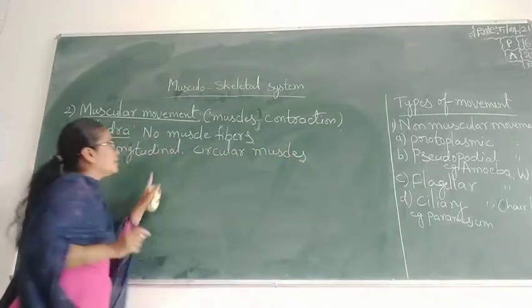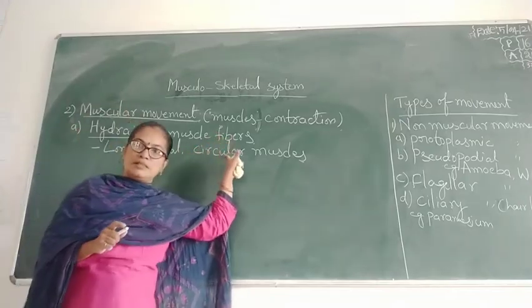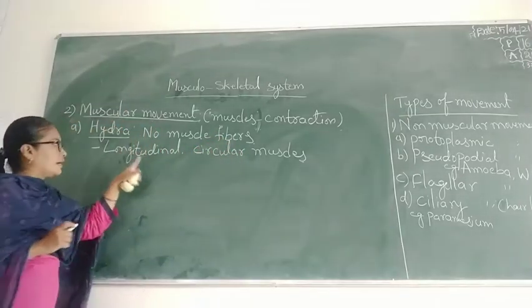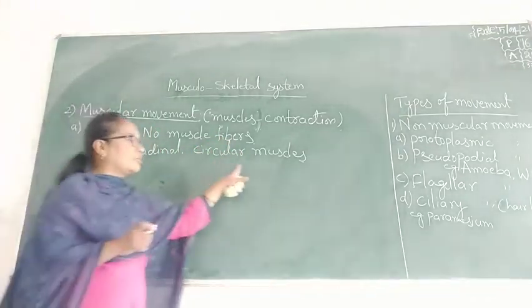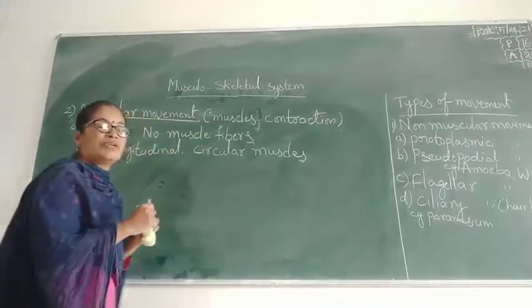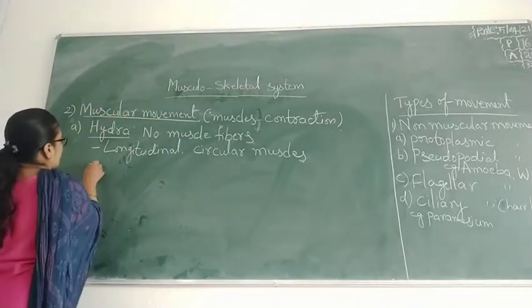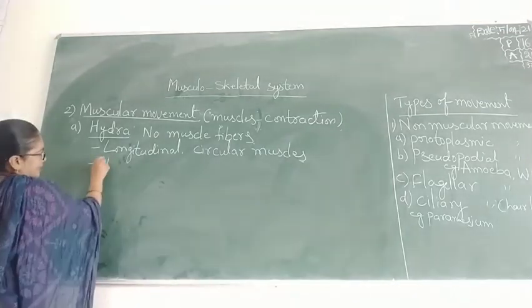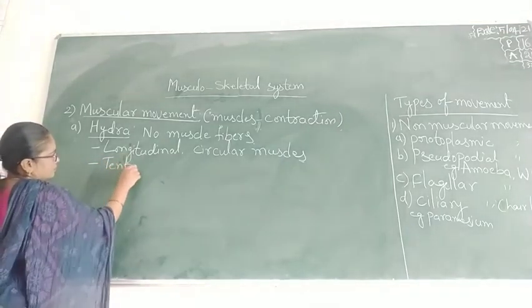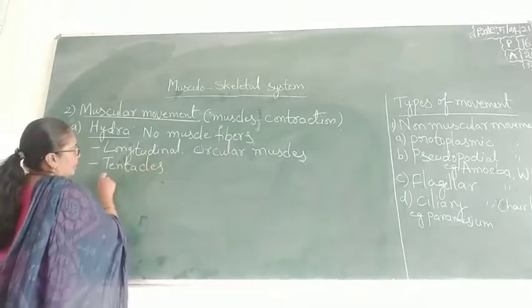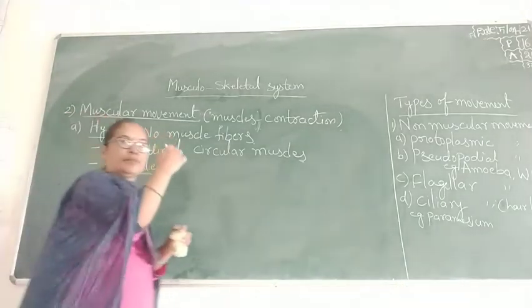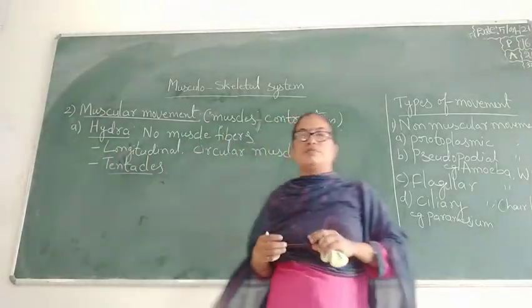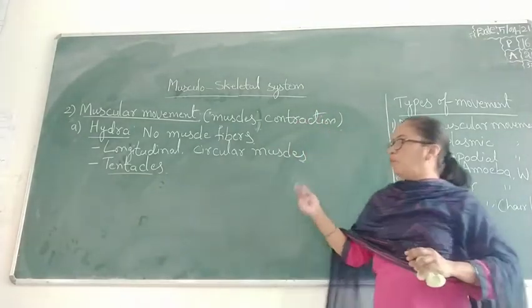With the help of those, they move. Not only that, at the anterior position they contain the tentacles, and with the help of tentacles also they move.